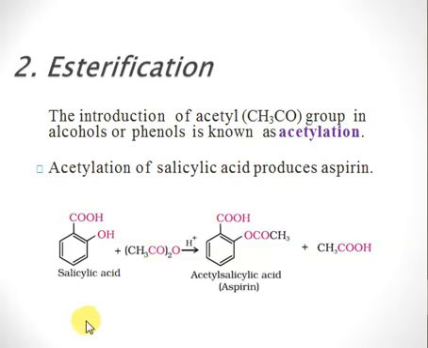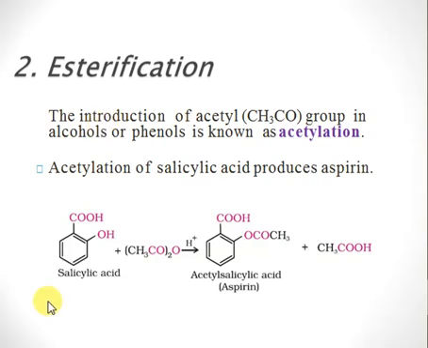So when we introduce an acetyl group in alcohol or phenol, this is called acetylation. So what's an acetyl group? Acetyl group is simply CH3 that's attached with a carbonyl group here, right? So this group, carbonyl group with attached methyl, is called acetyl group, right? So this is CH3C double bond O, right? So introduction of this acetyl group into alcohol and phenols is called acetylation.